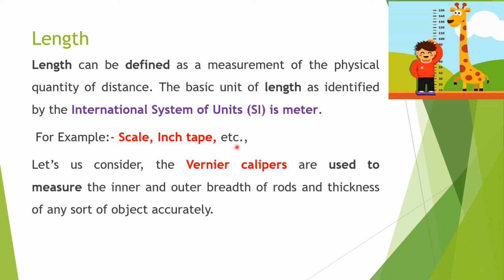Yes, it is possible to measure accurately with the help of a secondary scale called Vernier scale, which was designed by a French scientist, Pierre Vernier. Its least count value is 0.1 millimeter or 0.01 centimeter. Least count is the smallest measurement that can be measured by using a device or instrument. So let us consider vernier calipers, which are used to measure the inner and outer breadth of rods, thickness of any sort of object accurately.